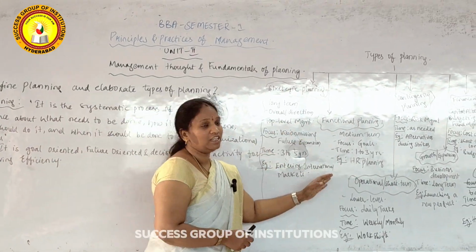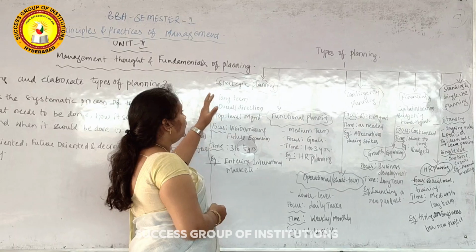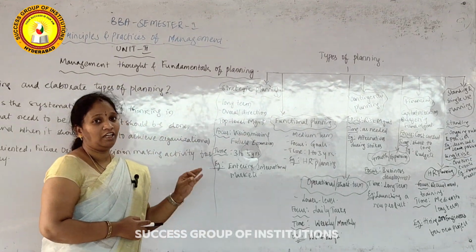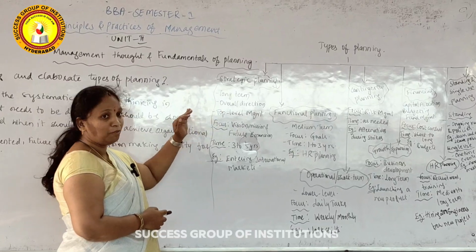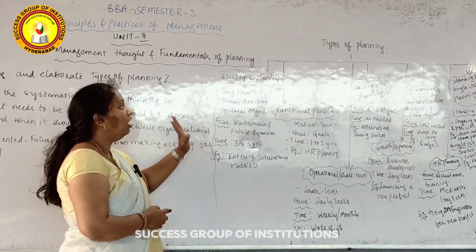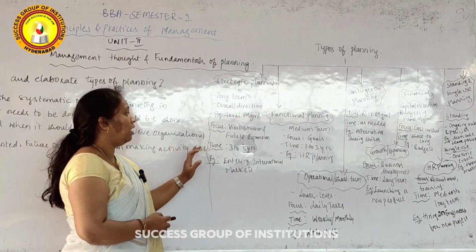Now here, what are the various types of planning? We have a total of 8 types of planning. In that, the first is strategic planning. It is related to long-term plans, and it provides overall direction to the management, and generally it is done by the top level management.